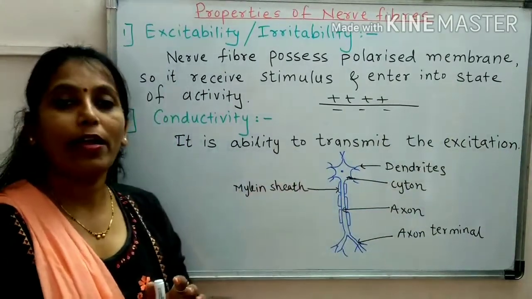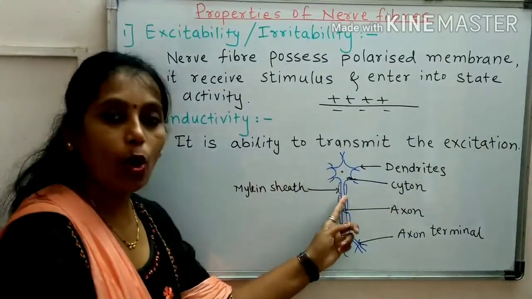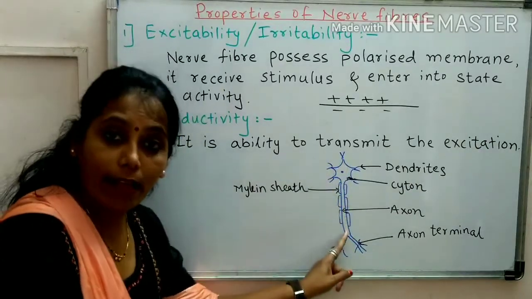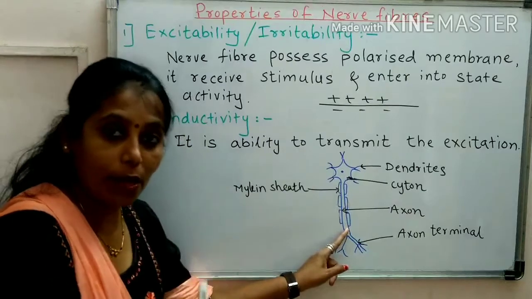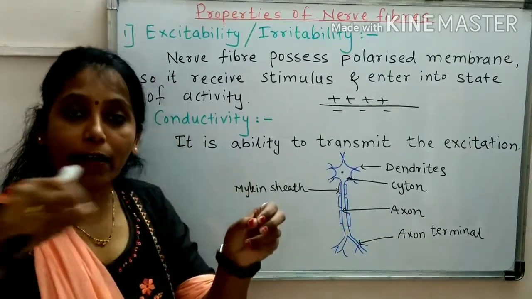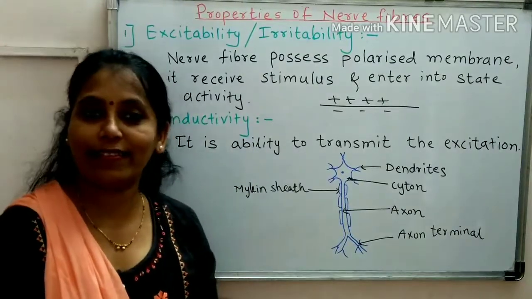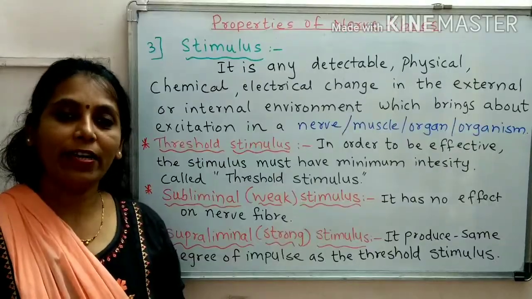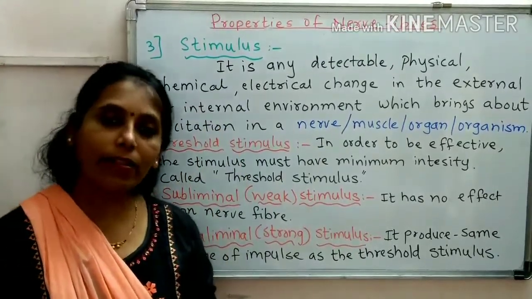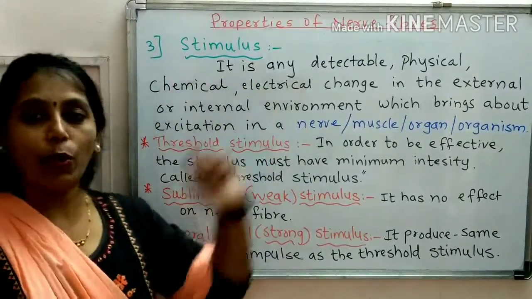Transmit means what? It carries. Suppose this neuron gets activated. It will conduct, it will carry that signal or impulse from one neuron to another neuron.